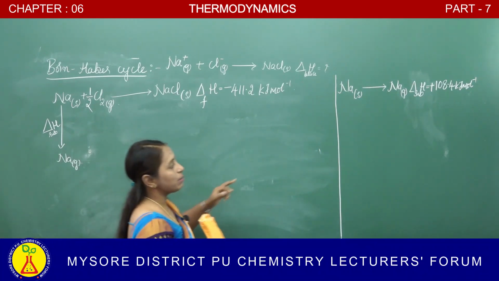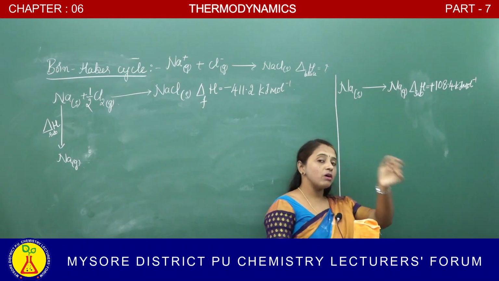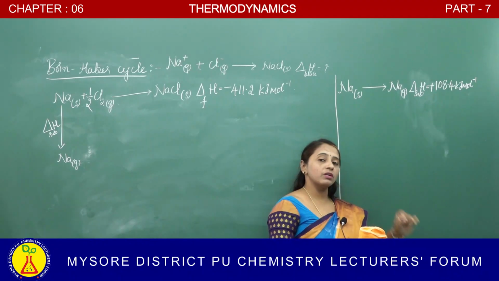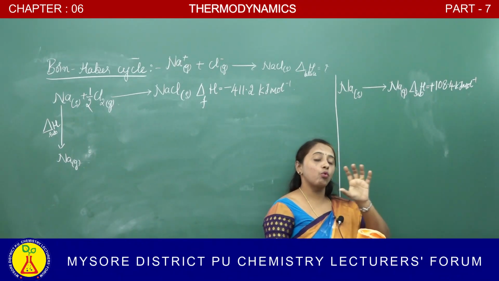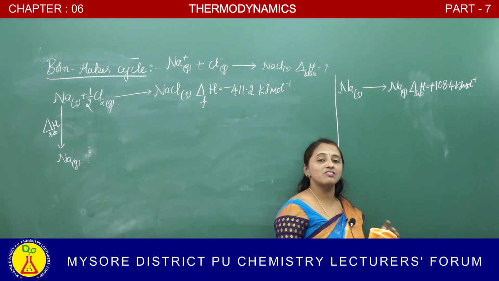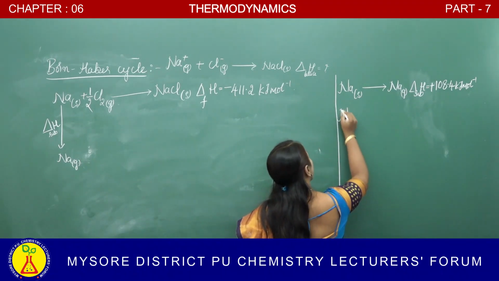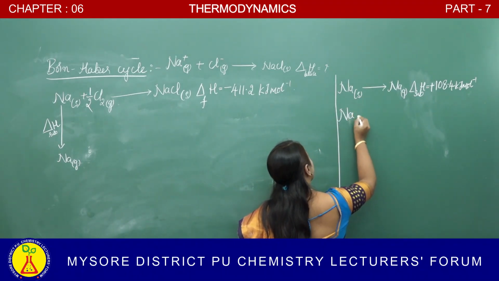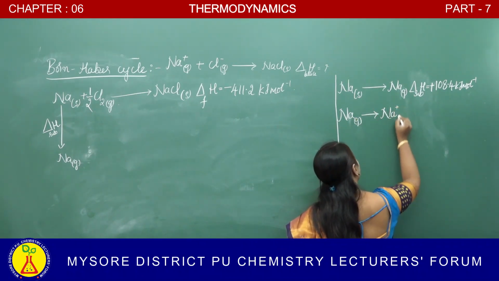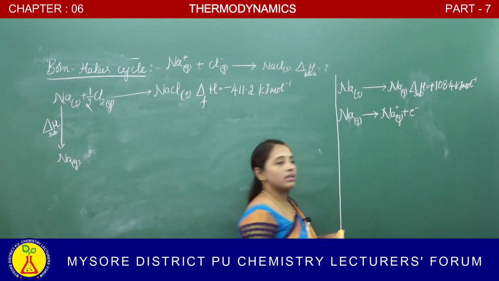Okay, next step: from the gaseous sodium atom, an electron is removed. An electron is removed from the isolated neutral gaseous atom. It requires energy. What is the energy required here? That energy is called the ionization energy. So here sodium, which is in gaseous form, gets converted into its cationic form by the loss of an electron.